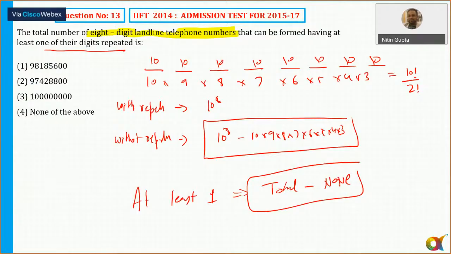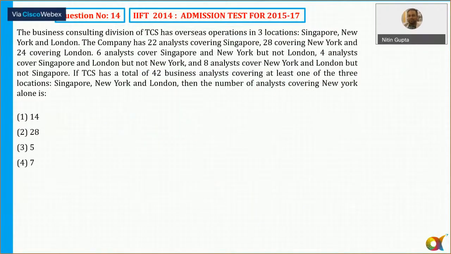So let's move to question number 14. Is that part clear to all of you till question number 13? Now 14 says the business consulting division of TCS has overseas operation in 3 locations: Singapore, New York and London.